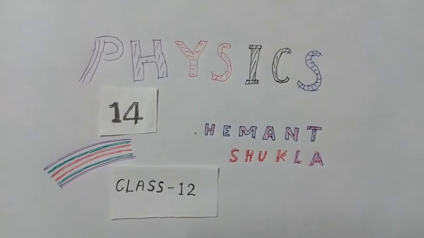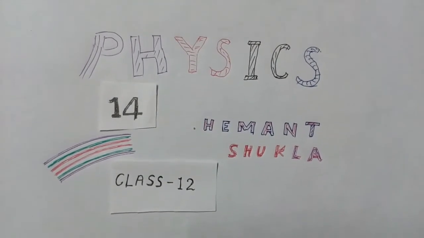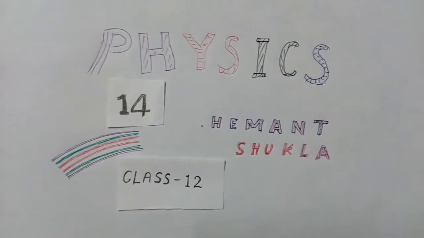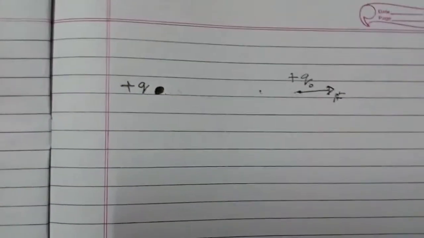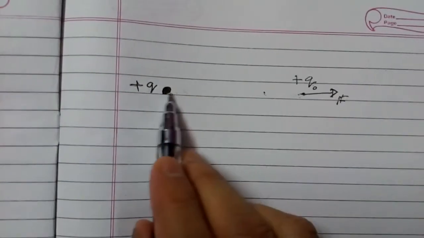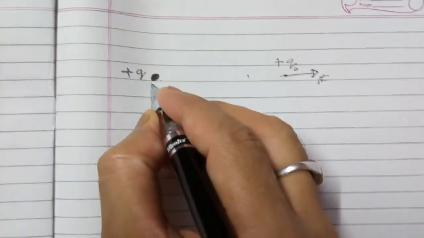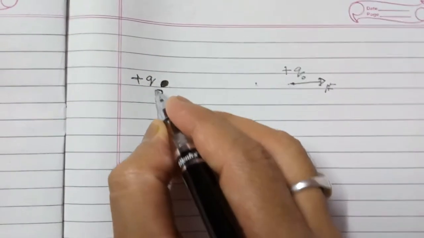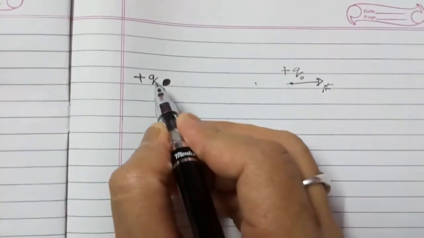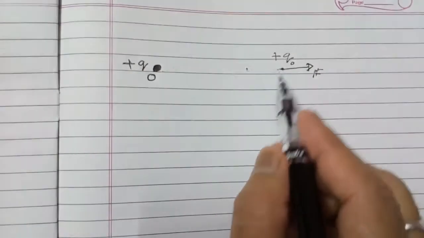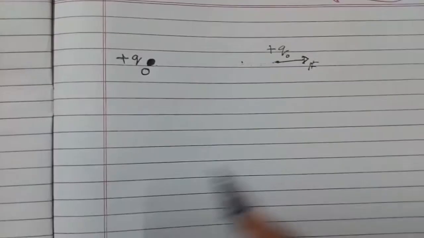Today I am going to teach you about electrostatic potential. Students, you know that if plus q charge is placed here at point O, this charge produces electric field around it.